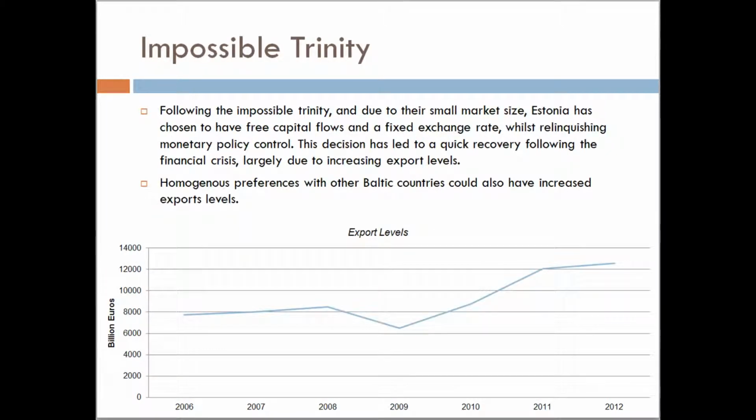Impossible Trinity. Following the Impossible Trinity, Estonia has chosen to have free capital flows and a fixed exchange rate, whilst relinquishing monetary policy control. This led to recovery from the financial crisis, largely due to increasing export levels. Homogeneous preferences with other Baltic countries could also have increased export levels.